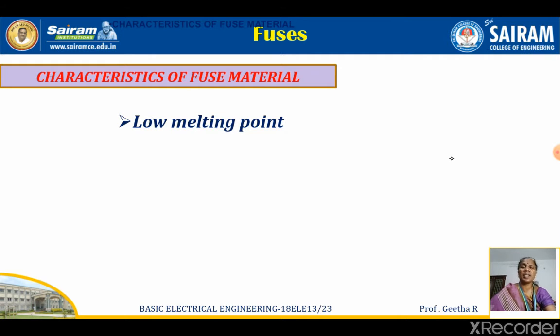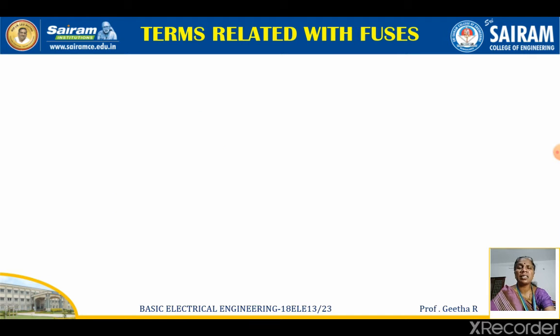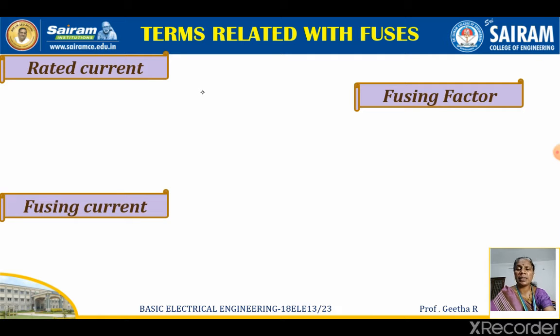Characteristics of the fuse material: it should have a low melting point, low ohmic loss, high conductivity and a lower rate of deterioration. Terms related with fuses. There are many terms related with fuses. One is rated current, then you have the fusing factor, and the fusing current.